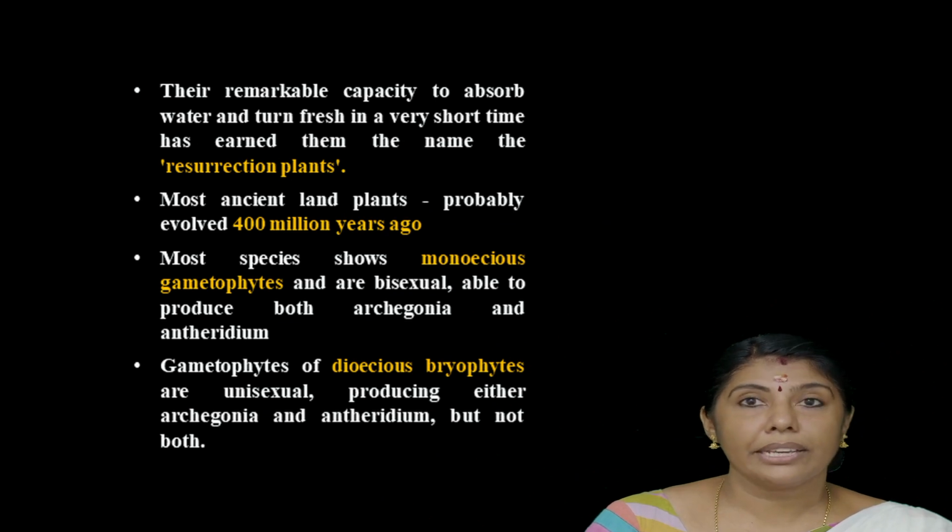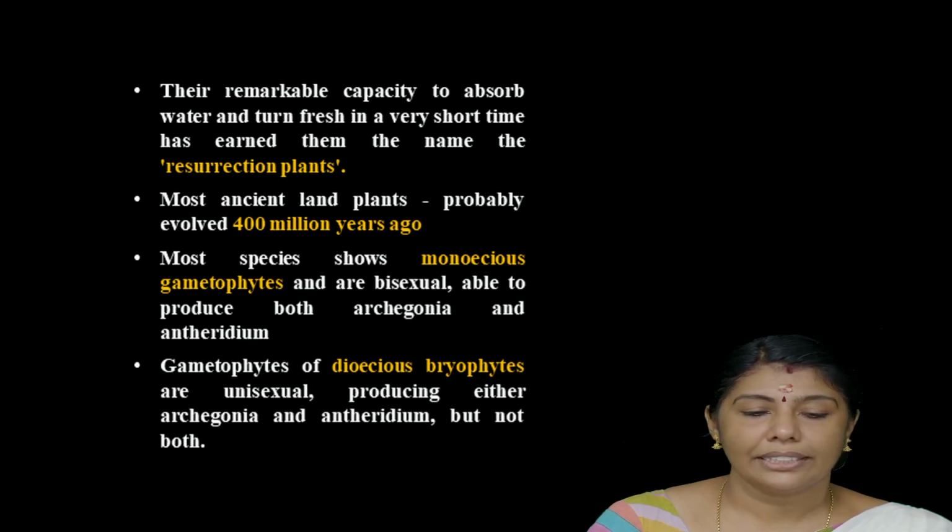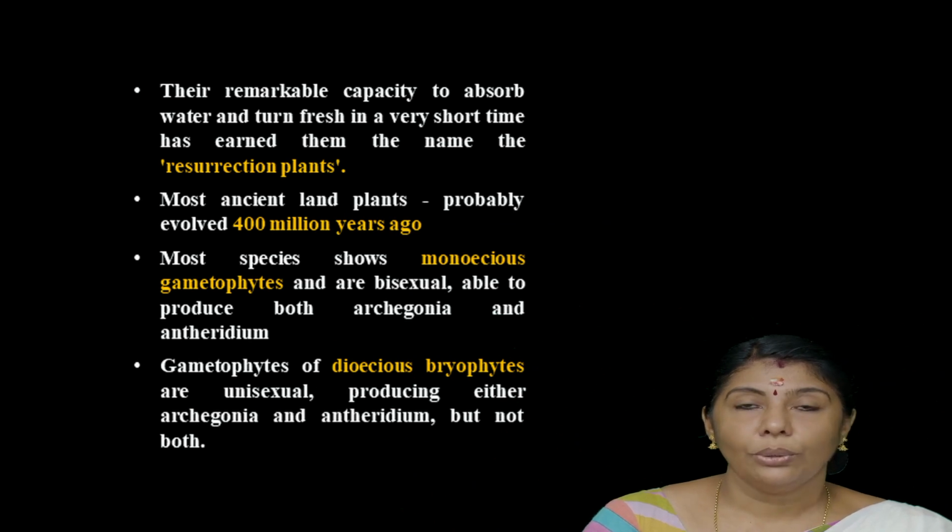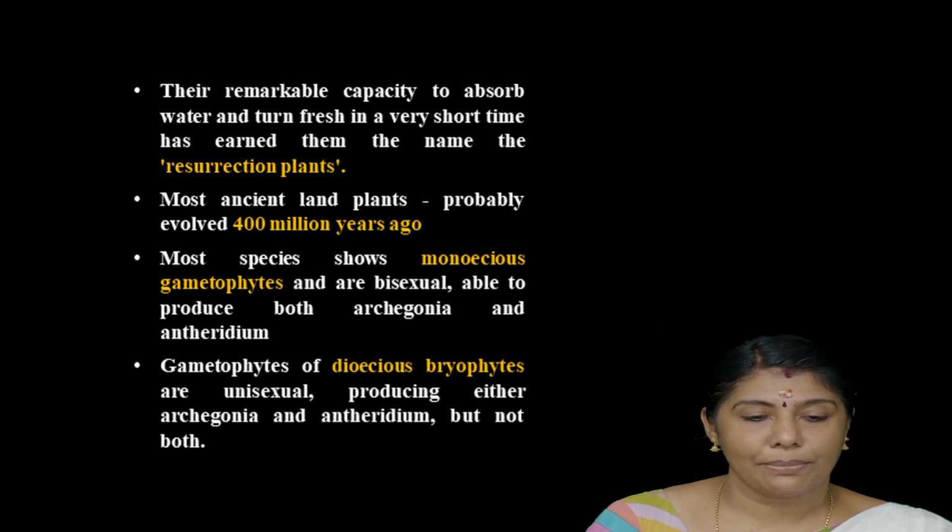They have a remarkable capacity to absorb water and turn fresh in a very short time. So, the plant is called a resurrection plant. Most ancient land plants probably evolved 400 million years ago.